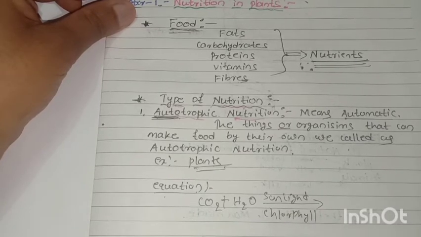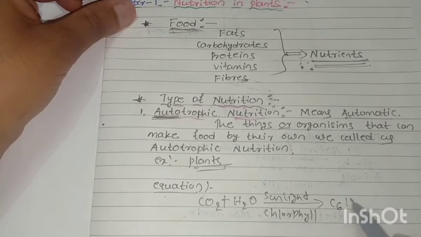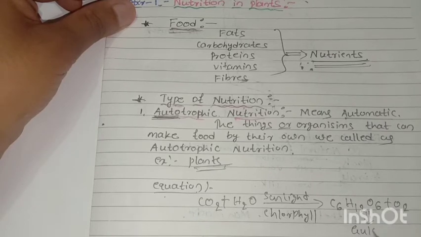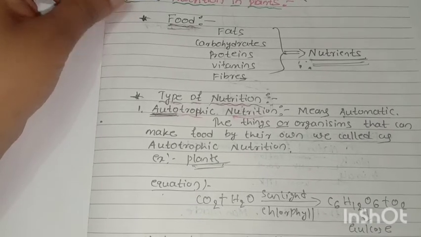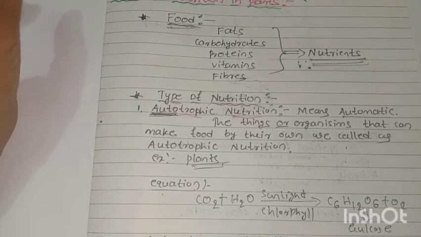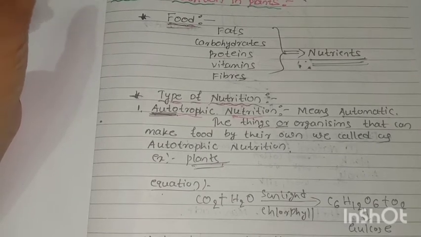This is very important, children, chlorophyll. And we get nutrient or food in the form of what, children? Glucose. Yes. Plants store their food, in fruits and leaves, in the form of what? Starch. Yes.